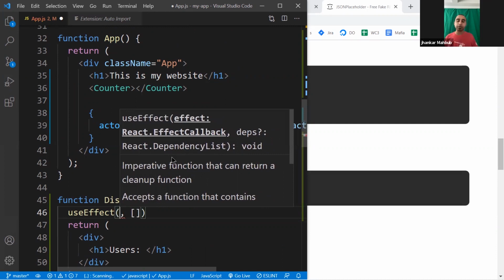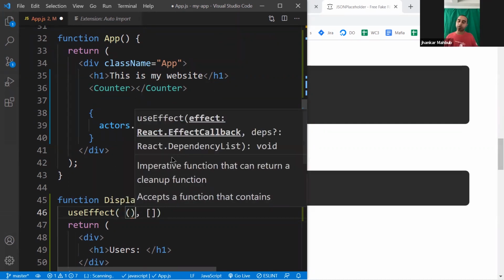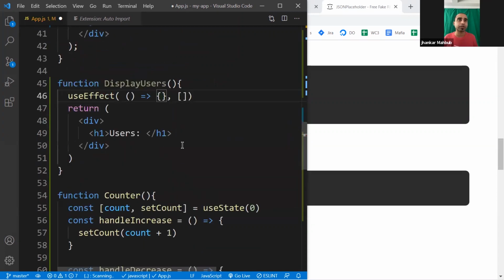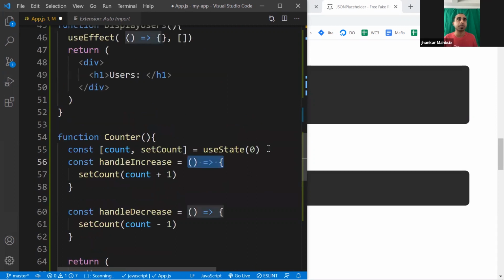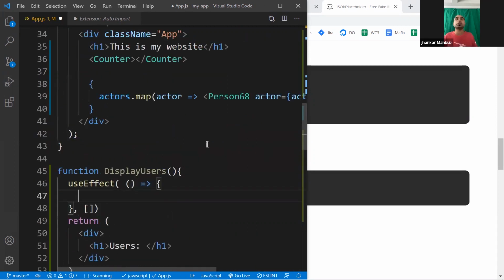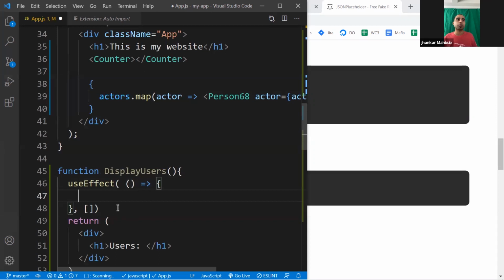And on the left side, you will create a function. This could be an anonymous function or arrow function, exactly something like this. It's the same structure. Inside it, you can do some fetching of data like the one you did here. So you just call the fetch and then you do those things.